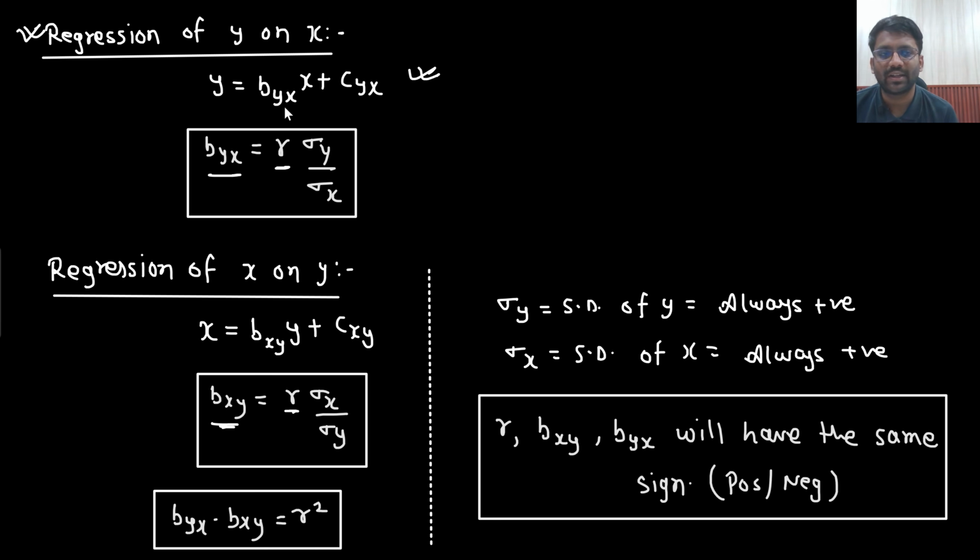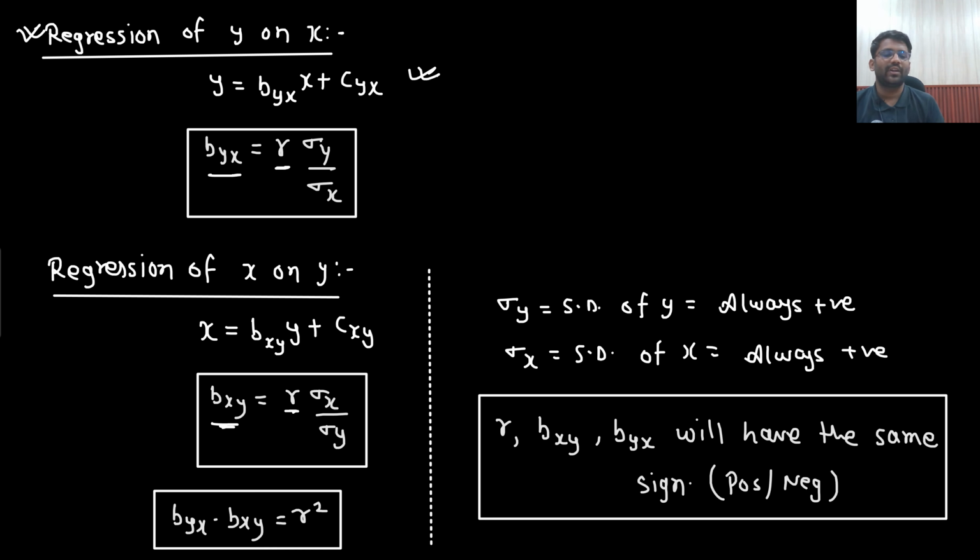But you need to multiply with r as well. So similarly, x on y, the value of b will be sigma x by sigma y multiplied with r as well. Multiply both of the equations, what you are getting, r square equals b y x dot b x y. Is that clear to you? We will solve the numerical on this, but this is how it is solved, and this is the slide that you need to remember. Understandable?